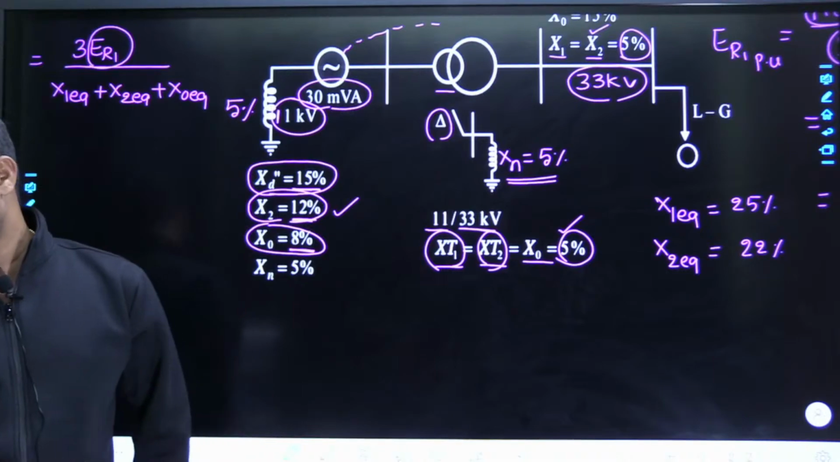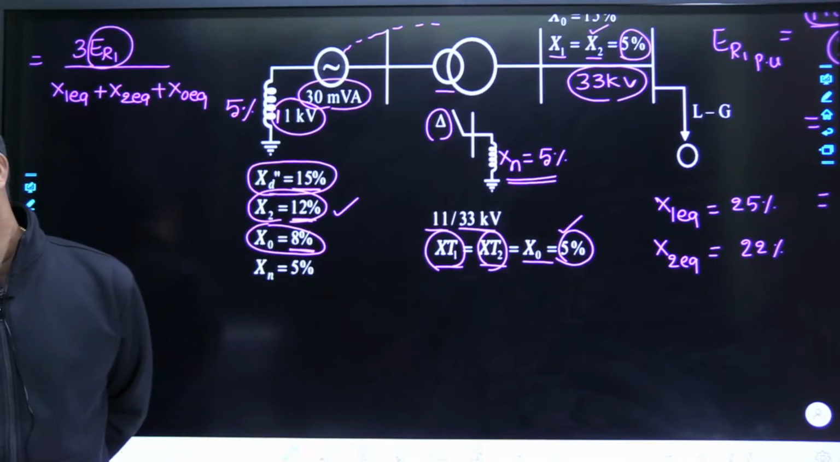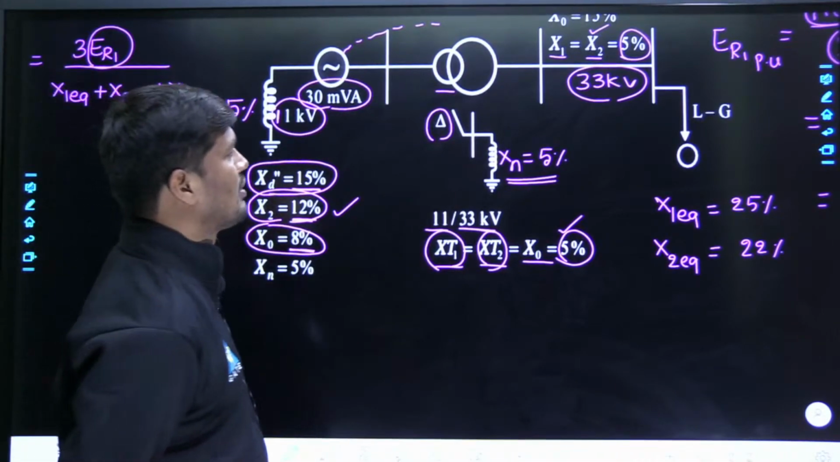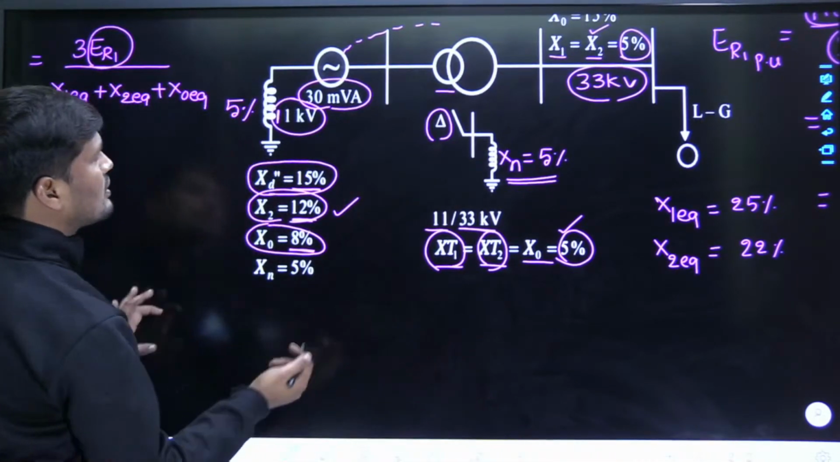Okay. Sandeep has given 3.823 per unit. Sai has also given 3.72. Both are slightly different answers. Let's check who made a mistake. Okay, now let us go to the zero sequence calculations.